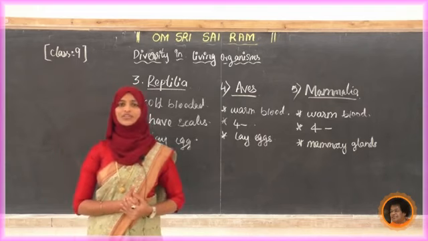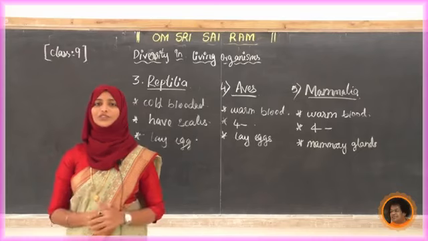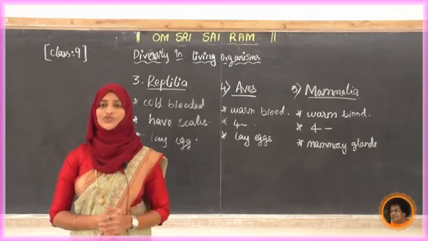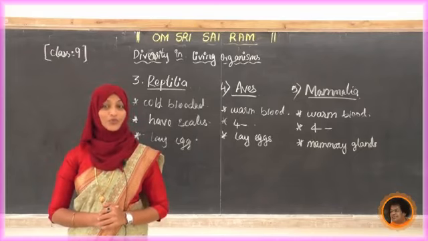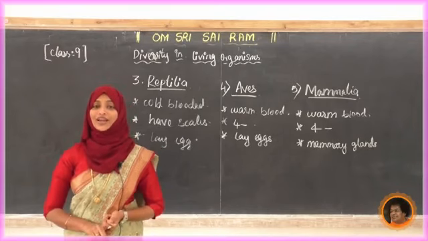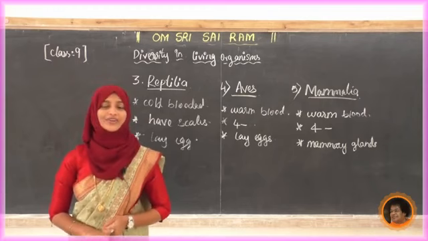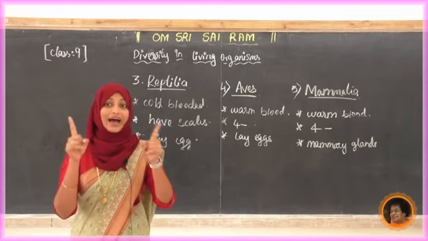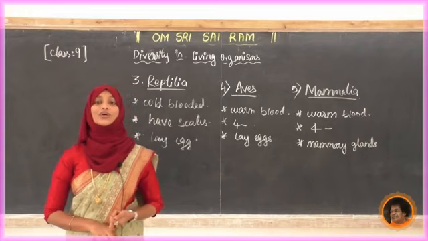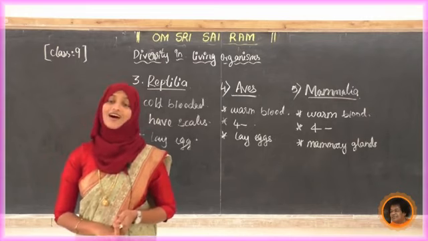Next, whether we are laying eggs or giving birth to young ones. We can't say all mammals give birth to young ones. Human beings, rat, cat, all those we know, even bat also gives birth to young ones. But some are laying eggs.